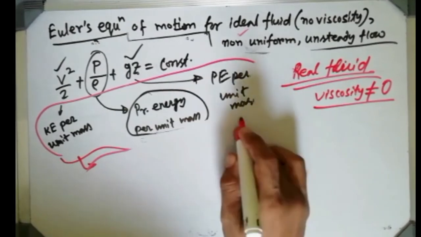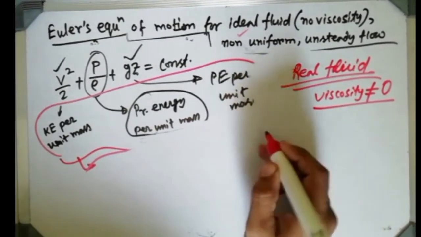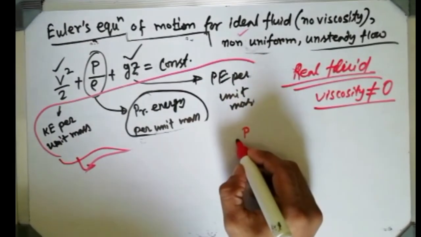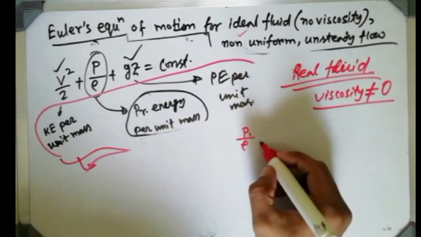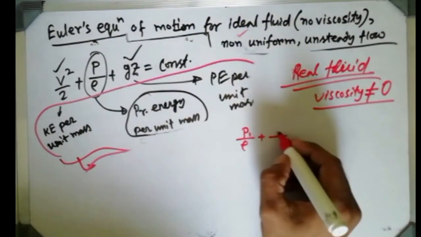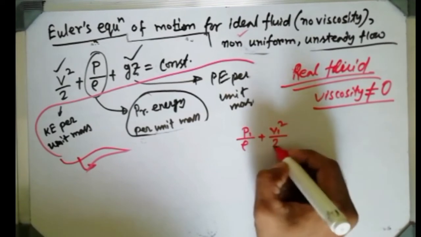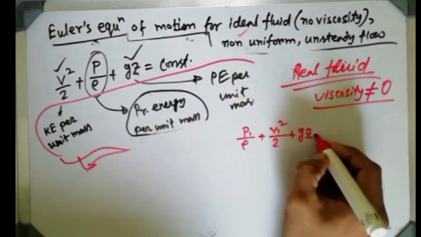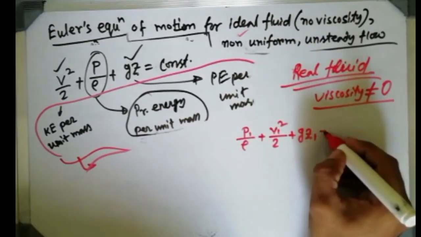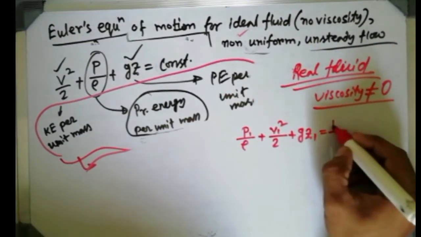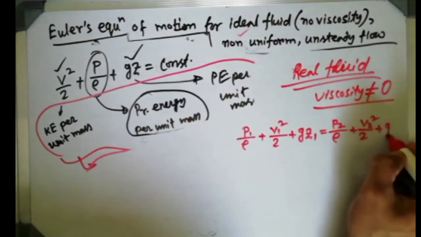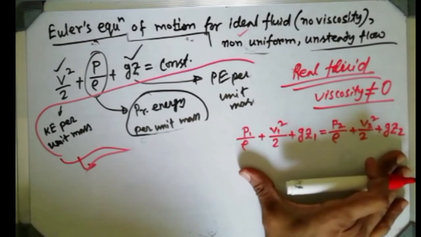Then this will be balanced by, suppose I am writing the pressure term at the beginning, it will be P1 by rho. I am considering section 1 and section 2, it will be easy to understand. Then V1 square by 2, then Z1, for section 1. And if we write the equation for section 2, P2 by rho, then V2 square by 2, then Z2. If it is there, then there is no viscosity.